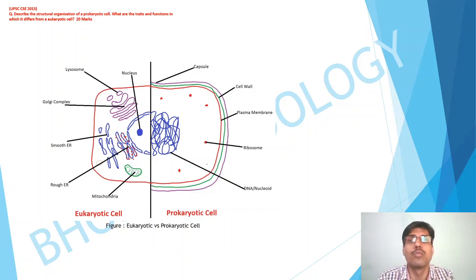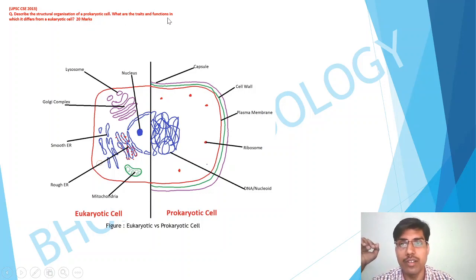So this would be sufficient material for a 20-marker, 15-marker, or a 10-mark question. This was the question asked in the 2013 UPSC Civil Services exam: describe the structural organization of a prokaryotic cell. What are the different traits and functions in which it differs from a eukaryotic cell?